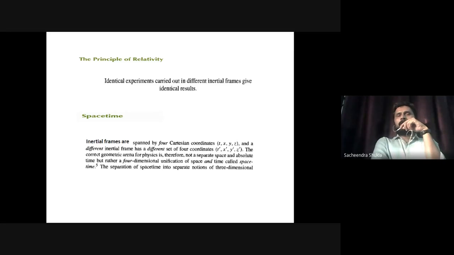It appears to be simple, but it is a very important result. It has the foundation of general relativity, the theory of relativity that Einstein gave, and all the other mathematical things that we'll see now. So another thing is space-time. This is also a very, very important concept.